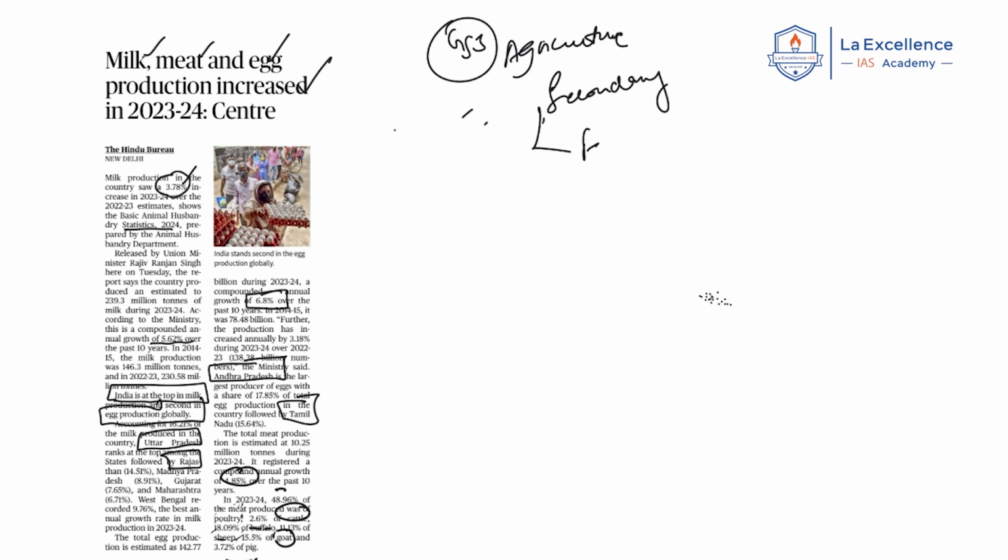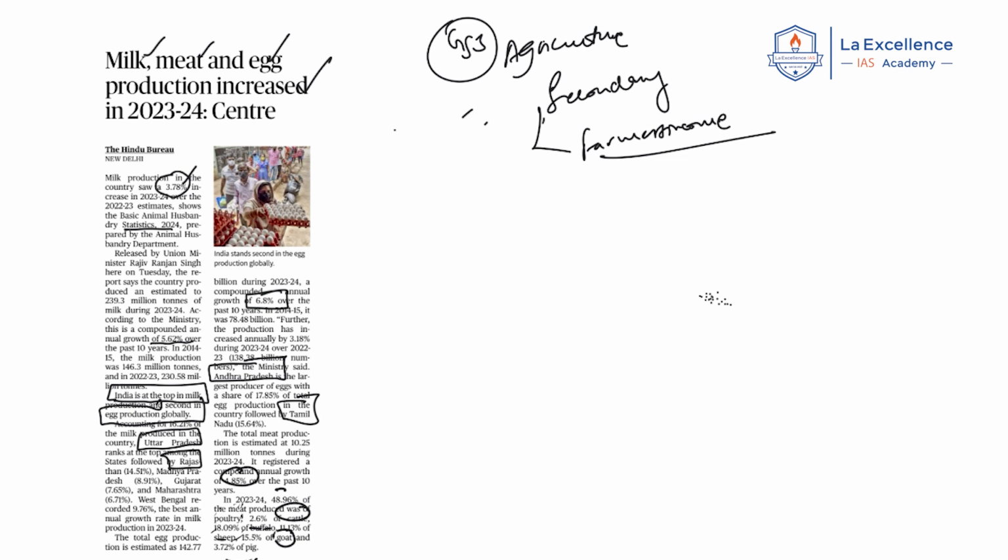Now, milk production has increased by around 4%. This is important, especially from the prelims perspective. Mainly you can use it in GS Paper 3, especially in the syllabus topic of agriculture. Poultry, meat and milk all come under secondary agriculture, which is very important to increase the farmers' income. You can use these facts as examples in a GS Paper 3 question.